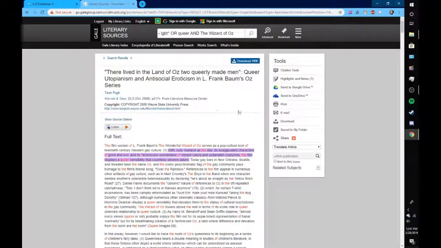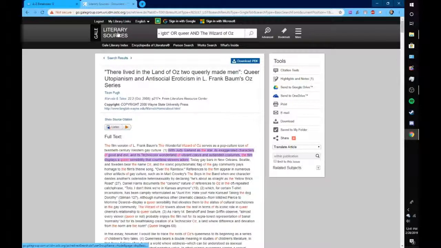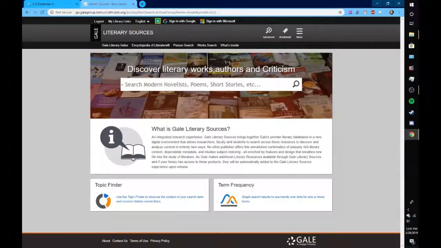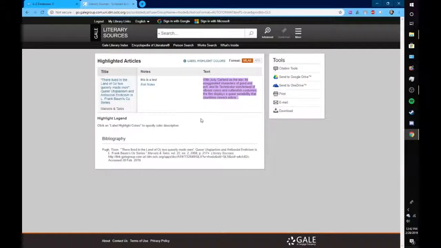Now, at any point in this piece, we can go over to Highlights and Notes and see a little pop-up for things that we highlighted and what we had to say about them. What's even cooler about this is if we pop back to the main page and open up our More menu, we can see our folder exists, so we can easily find pieces we thought to save, and we can access Highlights and Notes, which will bring up a separate page where we can see anything in any article that we highlighted and what we had to say about it, which is great for going back to sources when you're trying to write the paper and figuring out which pieces you need to look at again.